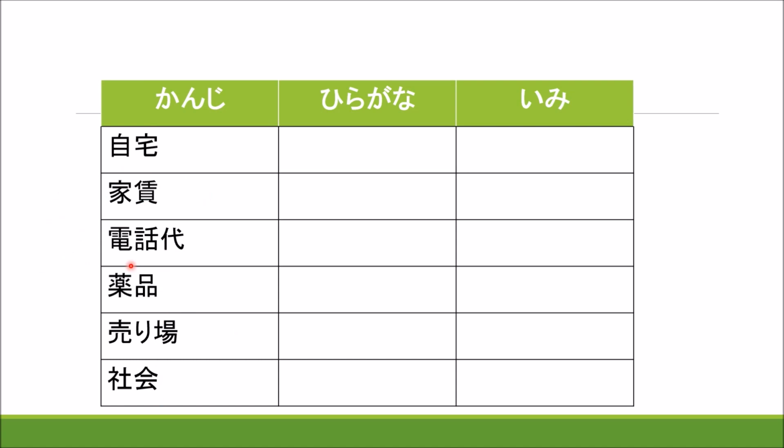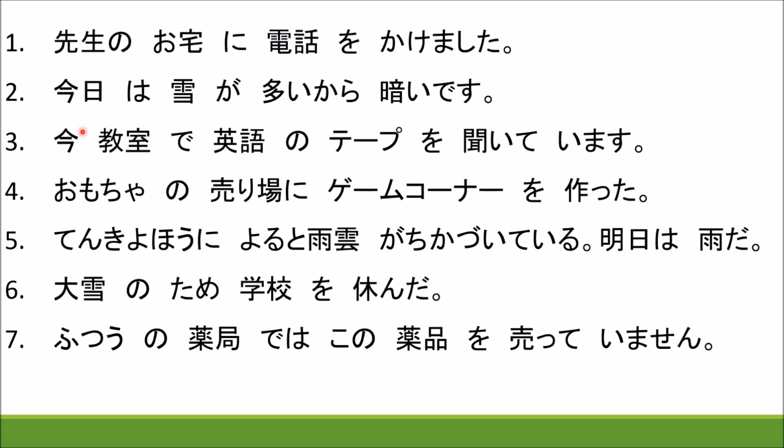Jitaku, yachin, denwadai, yakuhin, uriba, sakai. Here also some words I have given in kanji. Please write them in hiragana and meaning. Kesa, shichinai, hatsuyuki, kankyaku, yakuhin, eiko.